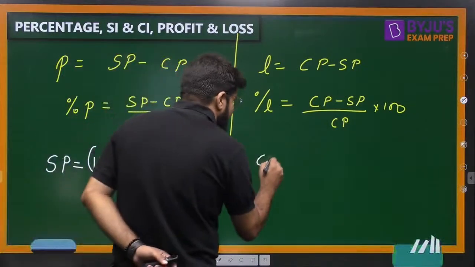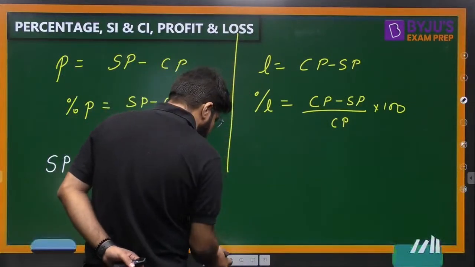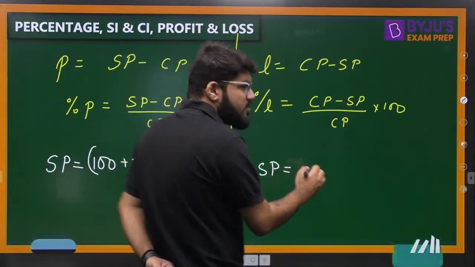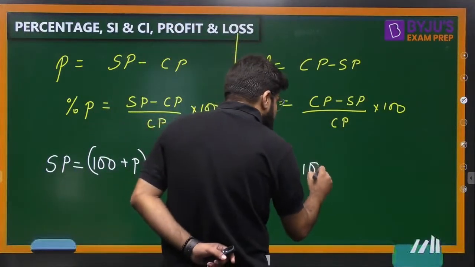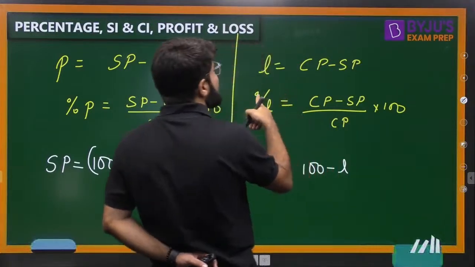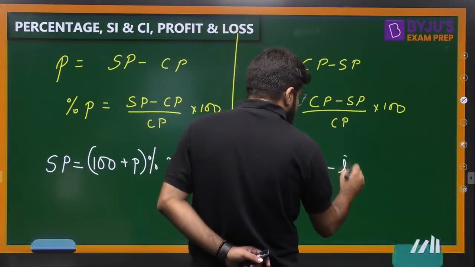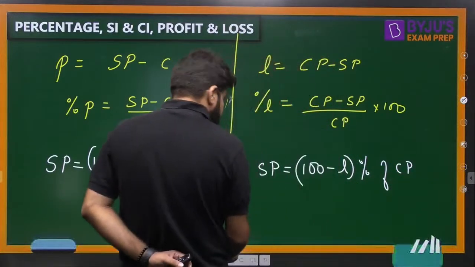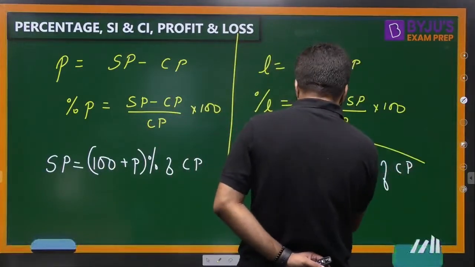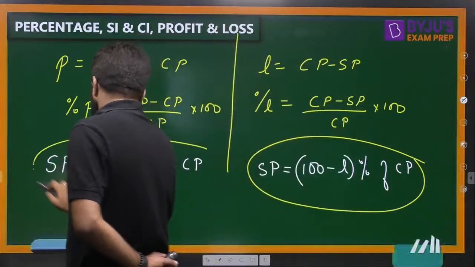And also note that when there is a loss, the selling price is less than the cost price. So that is 100 minus how much less? L percentage. 100 minus L percentage of the cost price will be the selling price. Please note down these two important cases, and then let's apply them to different varieties of questions.